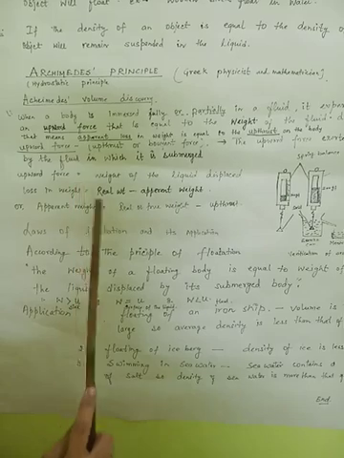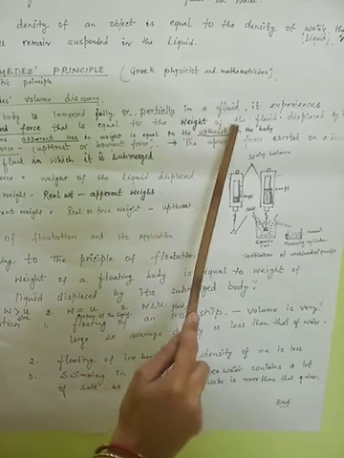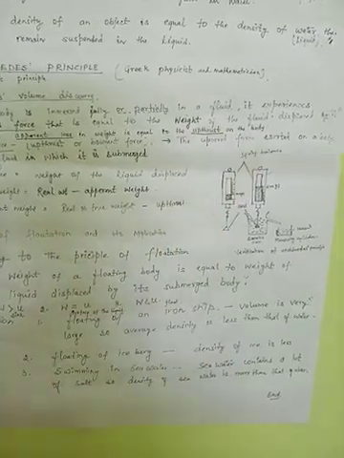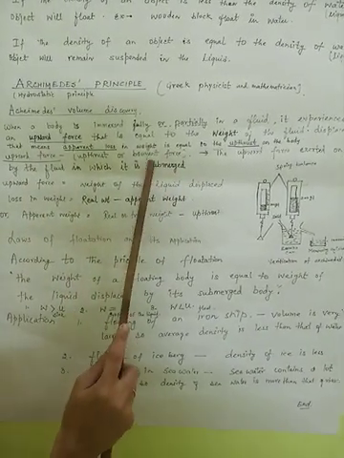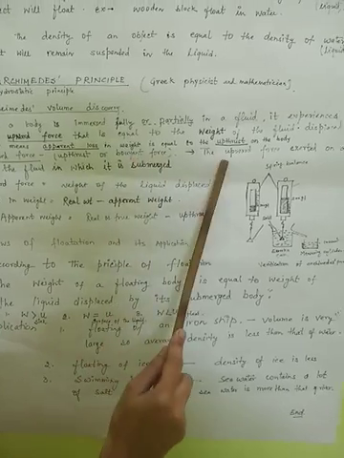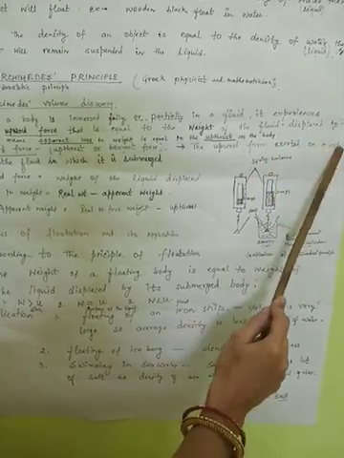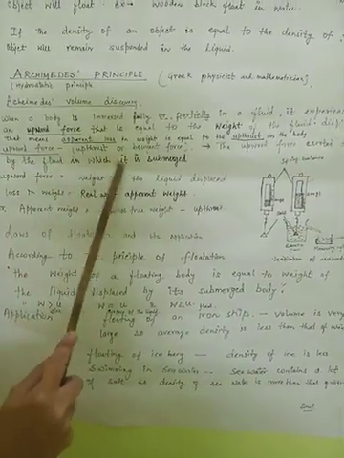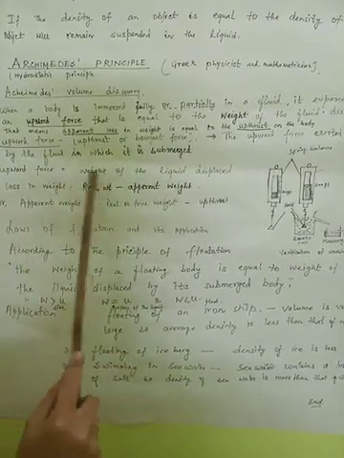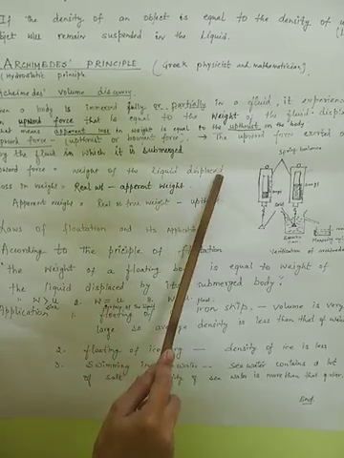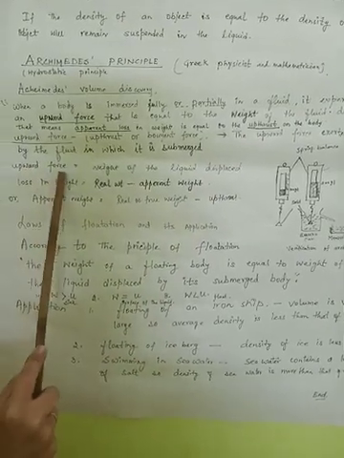So what does that mean? That means apparent loss in weight is equal to the upthrust on the body. So what is upthrust or upward force? That is also called buoyant force. What is upthrust or buoyant force? The upward force exerted on a body by the fluid in which it is submerged. Upward force is equal to the weight of the liquid displaced. That means the weight of the liquid displaced is equal to the upward force.